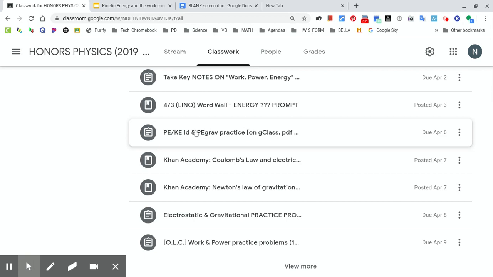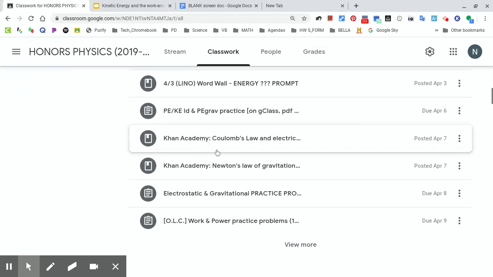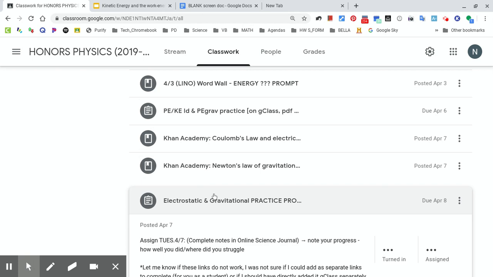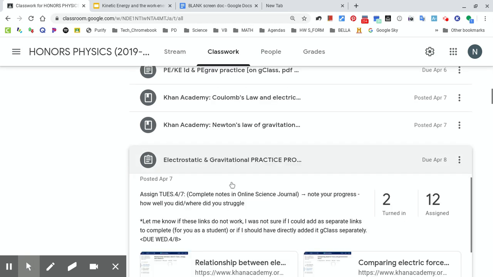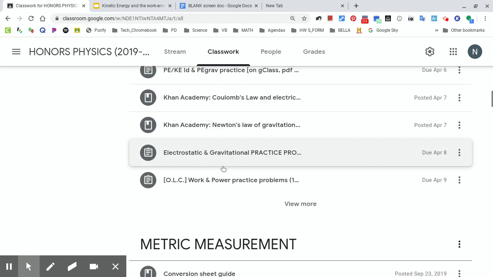I need to do maybe some potential energy with elastic type problems. I might do that at some point too. But really the main ones are gravitational and the kinetic problems. This reviewed a little bit with the gravitational Coulomb, so those are just good, like just check to see how well you know stuff. I had both of those and then the practice that went along with that. So there's those if you want to review that.